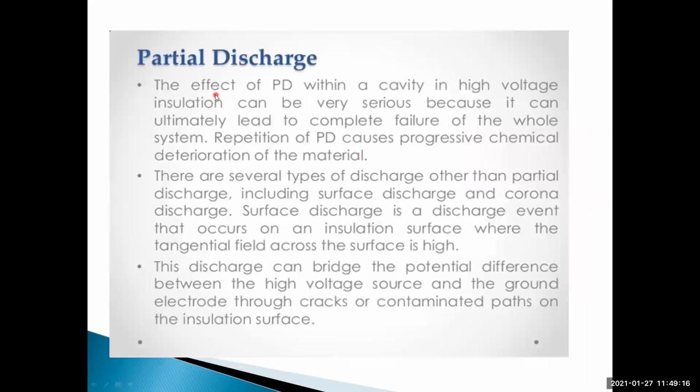Next, the effect of partial discharge within a cavity in high voltage insulation can be very serious, because it can ultimately lead to complete failure of the whole system. Repetition of partial discharge causes progressive chemical deterioration of the material.